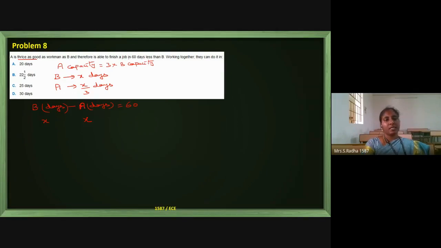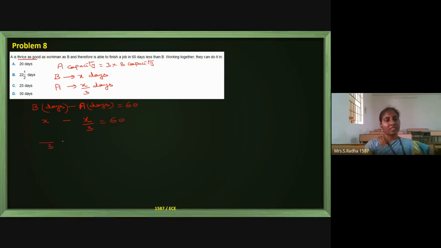A is taking 60 days lesser. Lesser means it is a lower value, so B is having a higher value. So B minus A, number of days, that difference is 60. A is taking 60 days lesser than B. Already we assumed B is taking x days and A is taking x by 3 days, and the difference is 60. One equation, one unknown variable.